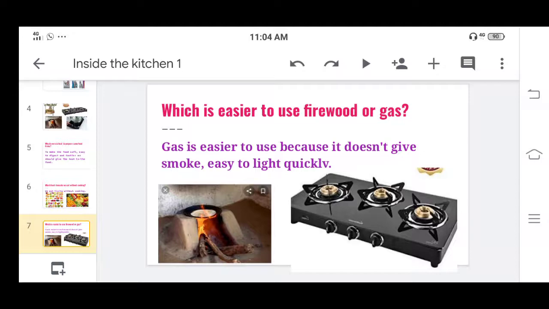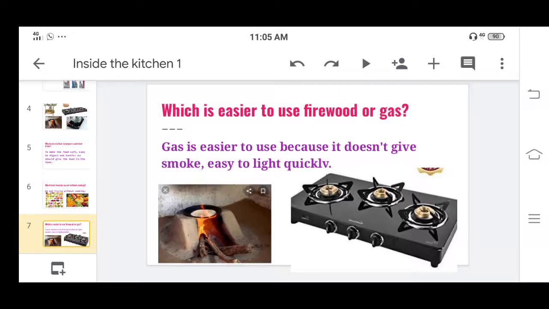And even if you are using the chulha, our house, our walls will become black, which you can avoid by using gas. So in this way, by comparing, we can say that gas is easier to use. It has lots of benefits.